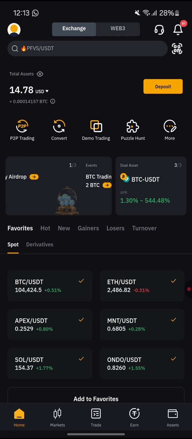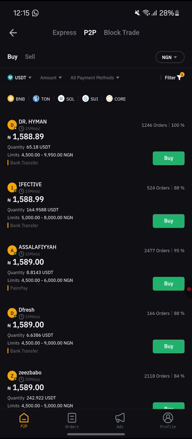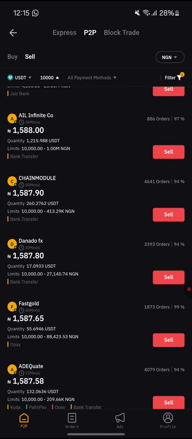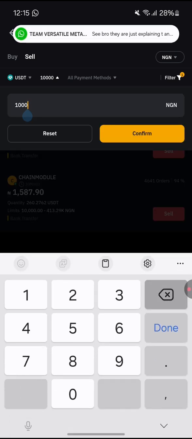So for us to sell these coins now, you are going to go to P2P trading. P2P trading. So for us to sell our coins now, the next thing is for us to click on this sell. Once you click on sell, you can choose anyone who's available to sell to. You can also type the amount you want to sell here. So just type the amount.